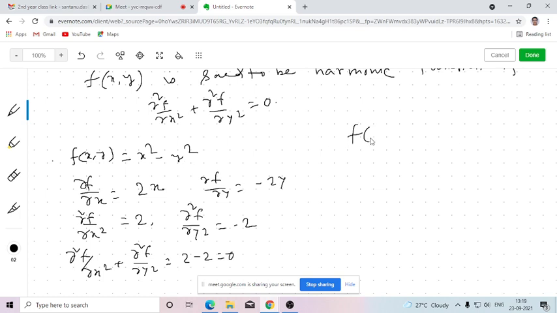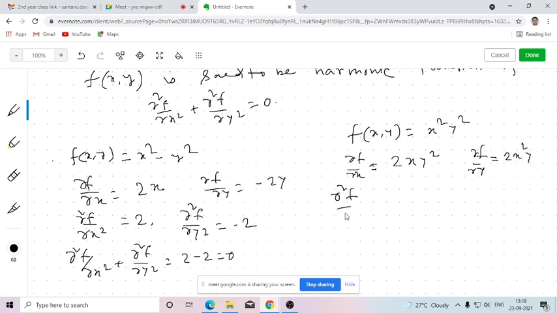Now if I consider this function, what is del f del x? Del f del x means we need to differentiate x square y square with respect to x keeping y constant. So this is 2x y square. Del f del y is 2y x square.